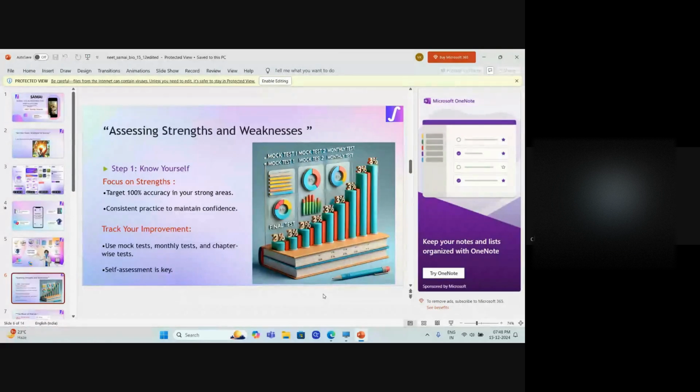And also, you need to look at previous year NEET question papers and see the trends. Which chapter is gaining more importance? Which chapter is getting more weightage of marks? Because it's not like each and every chapter will get the same weightage as per marks. Some chapters may be very small, but they can attract many questions. Some chapters are very large, but one or two questions are coming from them. That also you need to see when you're preparing.